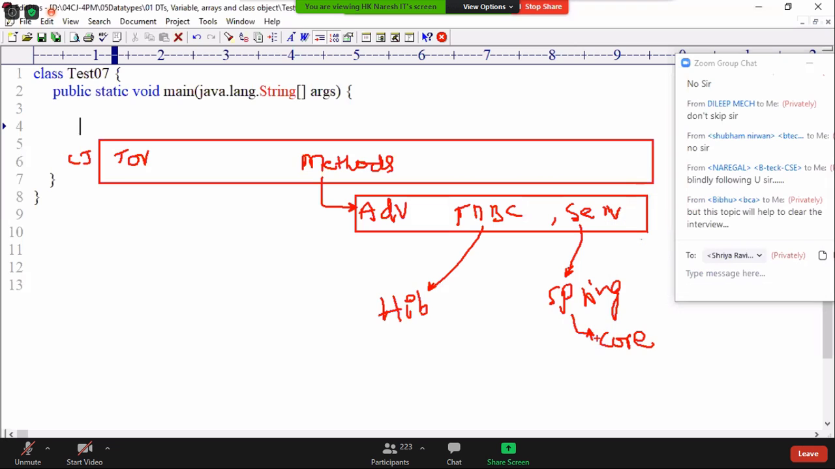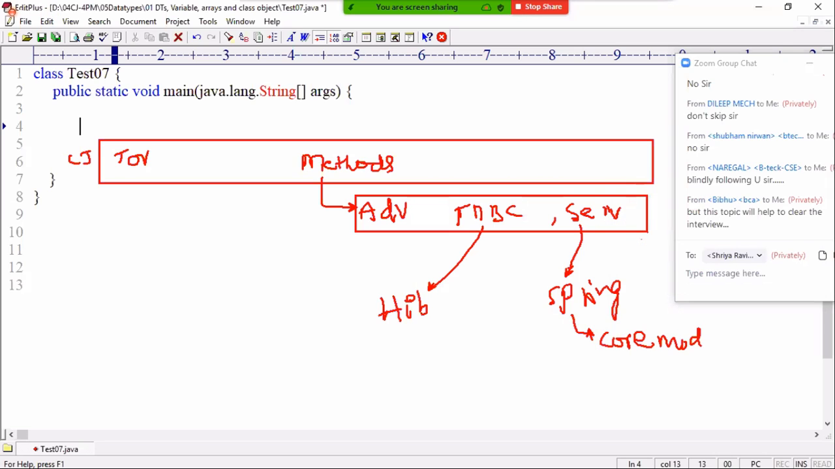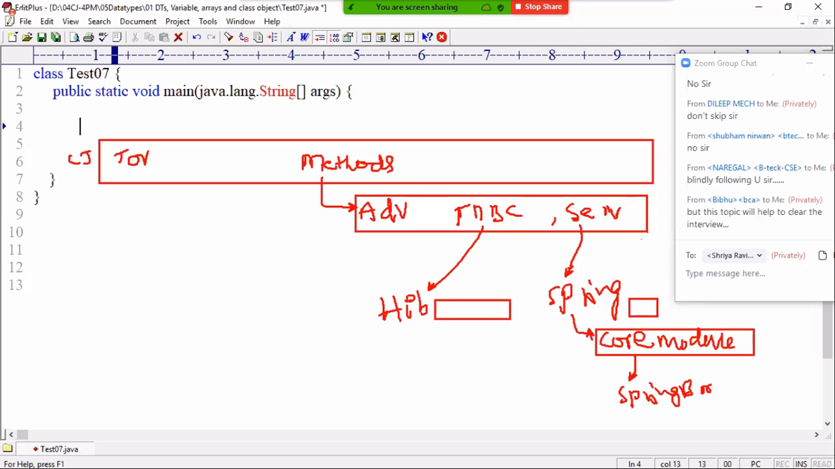There are some modules. Core module is there. Core module is completed. Then you have to start Spring, Hibernate. In Spring, core module completed, then you have to start Spring Boot. Are you catching my point? This is the way you have to plan your course.